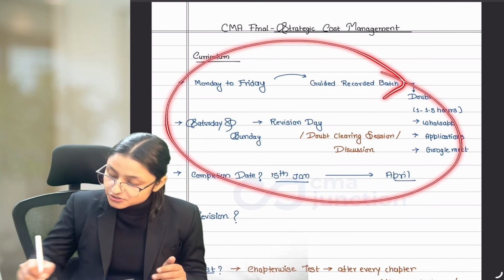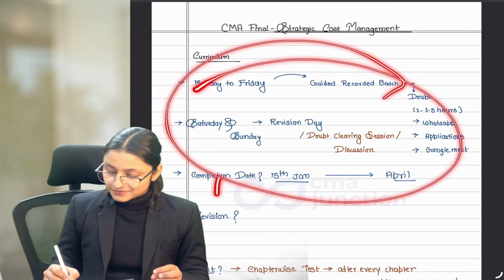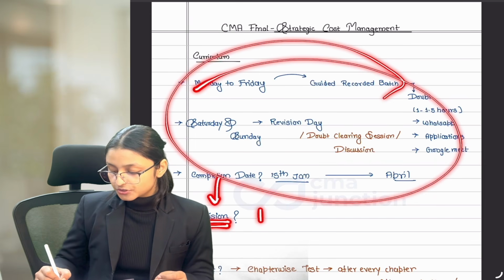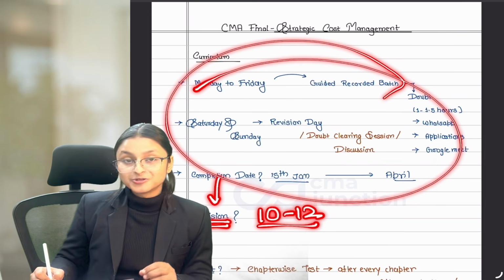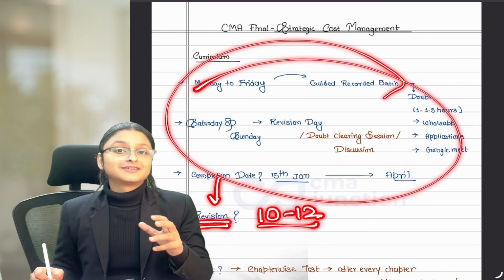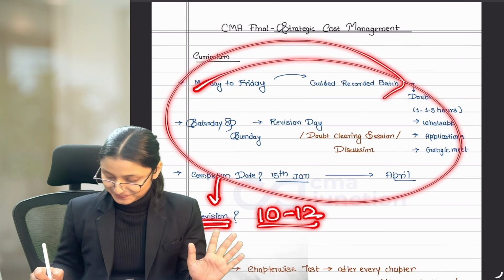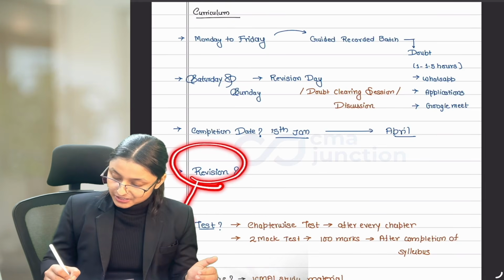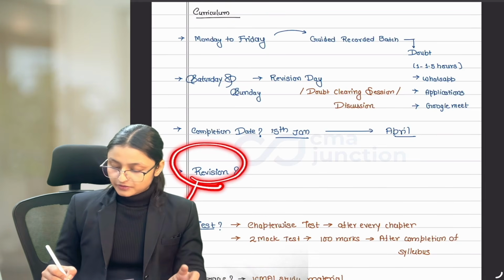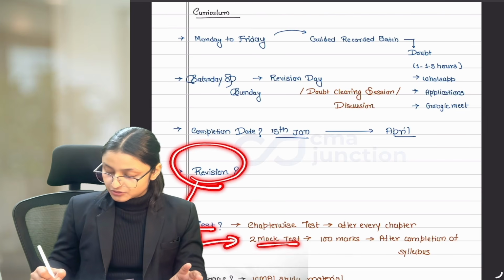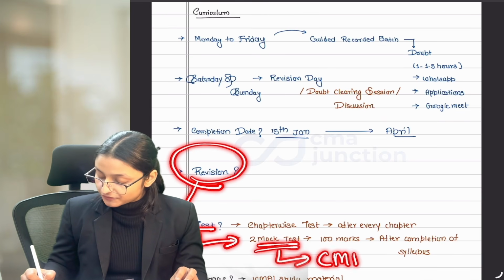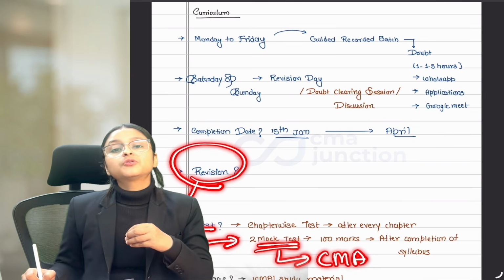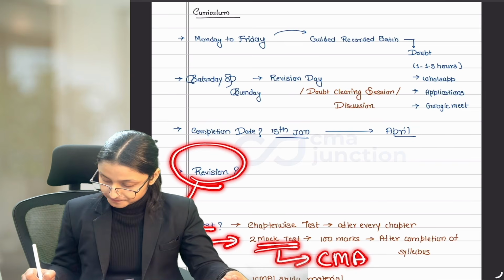Now, after completion of your whole syllabus, we'll have a revision or marathon session for all of you, where we are going to revise in 10 to 12 hours the whole subject which we have studied in around 200 hours. Okay. Now, after completing the revision, I will conduct tests for you. We will have 2 mock tests which will be checked by CMA qualified persons who will give you reviews and suggestions about how you can improve yourself.